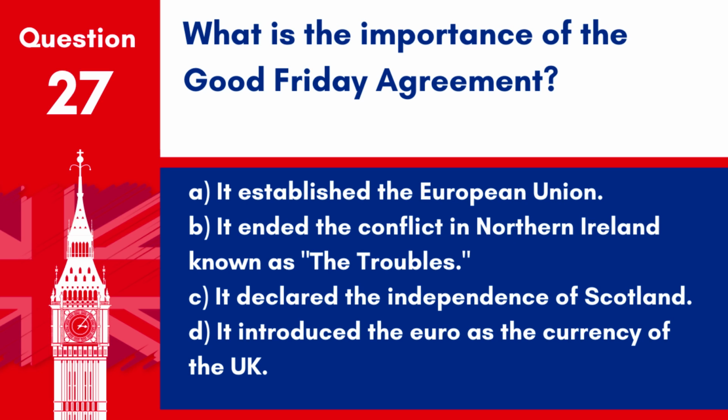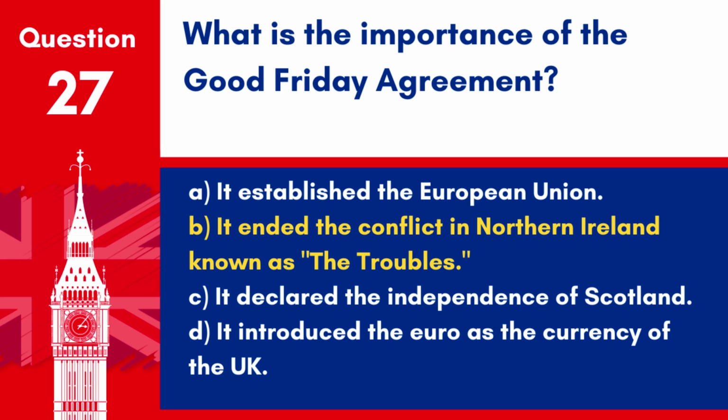A. It established the European Union. B. It ended the conflict in Northern Ireland known as the Troubles. C. It declared the independence of Scotland. D. It introduced the euro as the currency of the UK. Answer: B. It ended the conflict in Northern Ireland known as the Troubles.